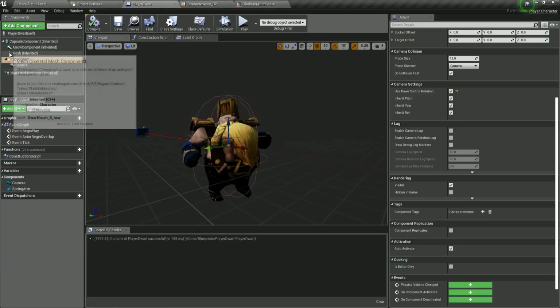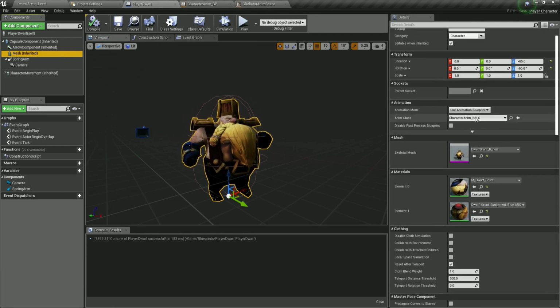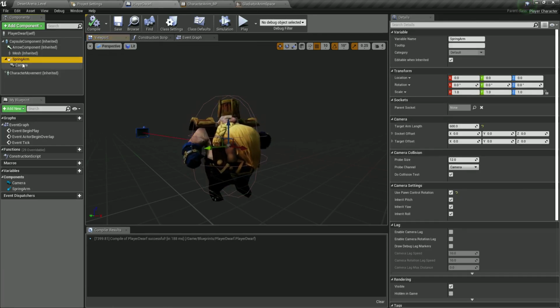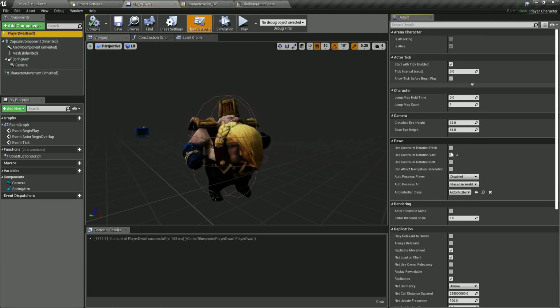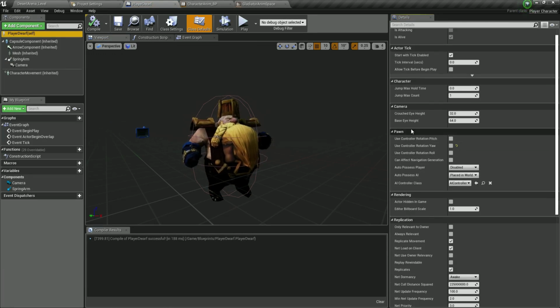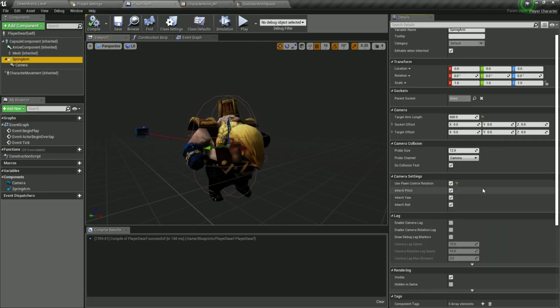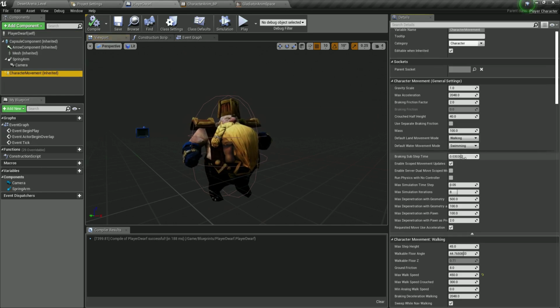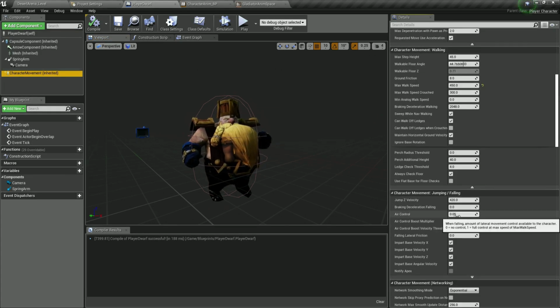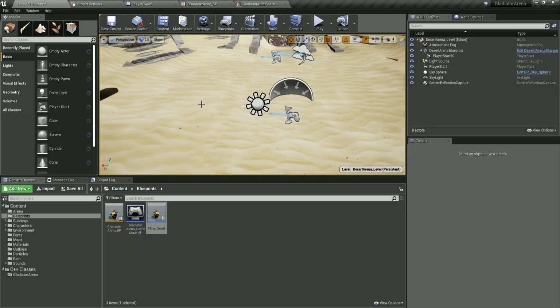Go inside, attach the meshes, attach the animations, attach the spring arm and the camera, and make sure that you set all the settings the same. For the pawn over here, set the same settings. Also here for the spring arm, set these settings in the camera. And for the character movement, set the same settings I showed you a moment ago, and then it will work. Because sometimes, for some reason unknown to me, it happened to me, this is how I fixed it, so I'm giving you the solution so that you don't get frustrated.